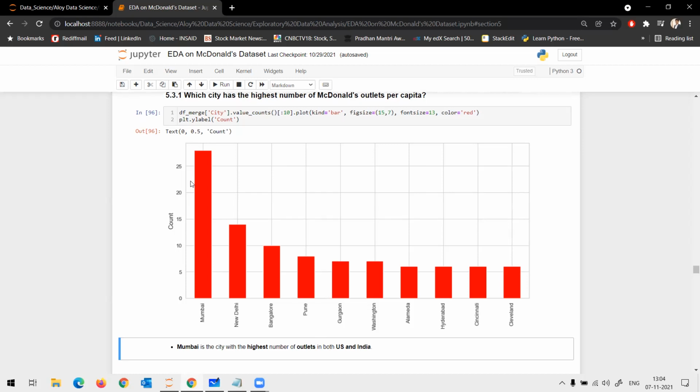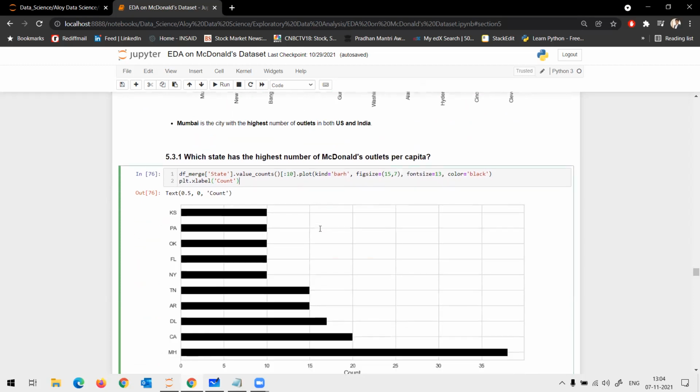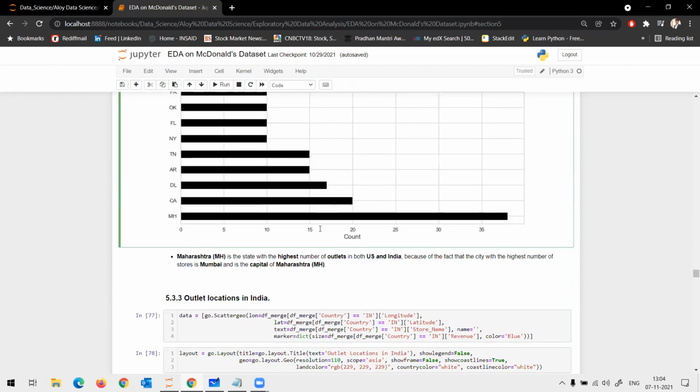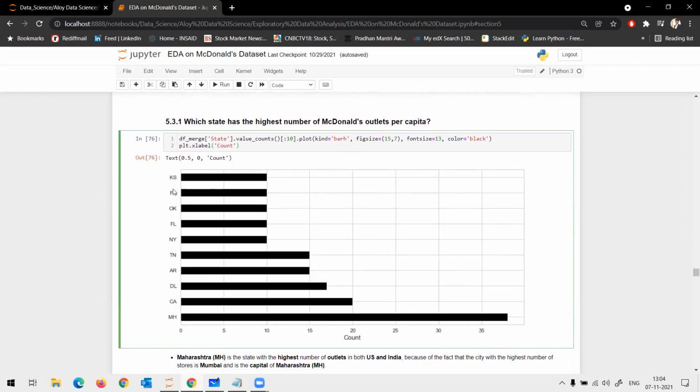Yes, sir. Okay, so coming to outlets per capita. This is basically a state-wise count on which state has the highest number of stores. So you have the count and you have the different states.